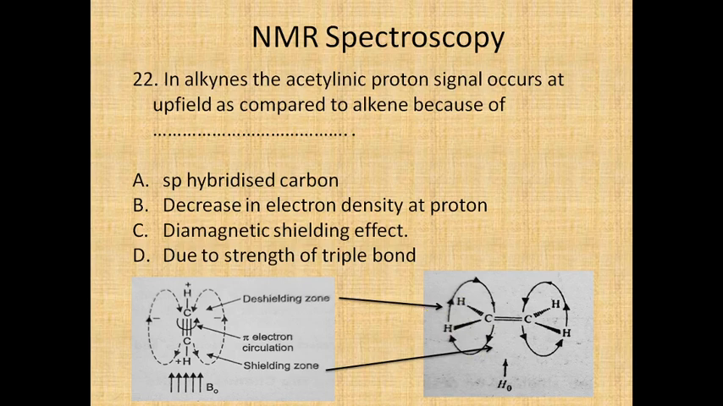If you see, these protons come in the de-shielding zone and therefore will occur at downfield. But if you are taking the acetylene molecule in an external magnetic field, the molecule is vertical, so therefore what will happen? The protons will come in the inner part, and that inner part is a shielding zone, and therefore the protons will occur at upfield, and hence the answer will be diamagnetic shielding effect. This is known as a diamagnetic shielding effect.